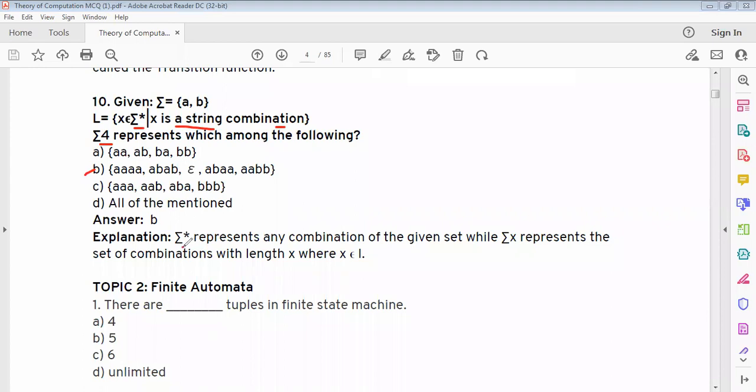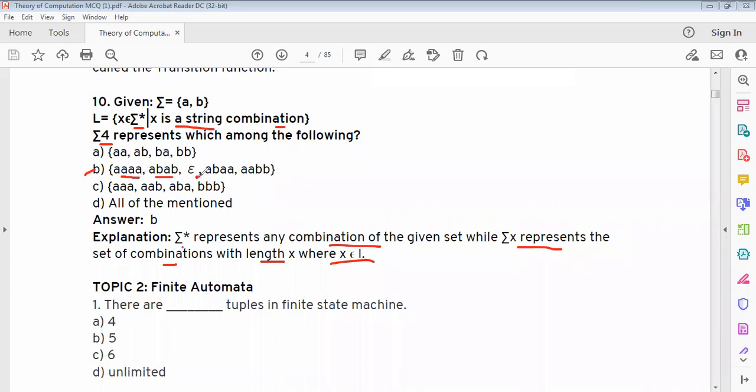Sigma clean closure represents any combination of the given set, while sigma x represents the set of combinations with length x, where x belongs to L. X is a string combination and x belongs to sigma clean closure. Therefore, answer is sigma 4